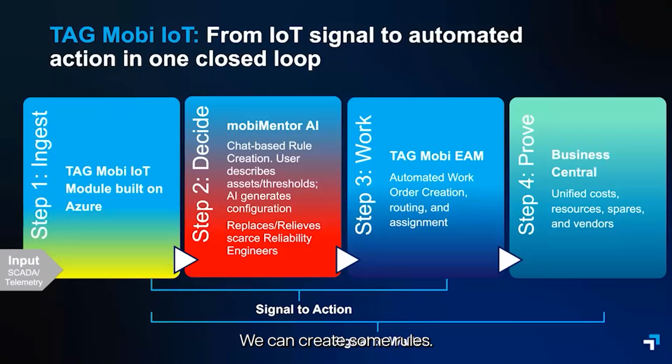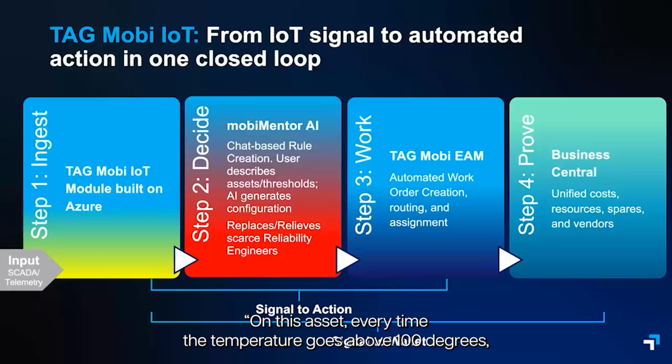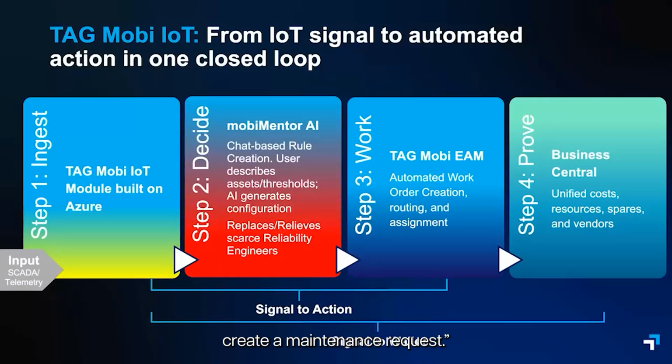We can create some rules, and traditionally creating thresholds and monitoring rules used to be quite challenging. What we propose is just having some natural language chat-based rule creation. On this asset, every time the temperature goes above 100 degrees, create a maintenance request. And then TAG will build all of the rules for you.